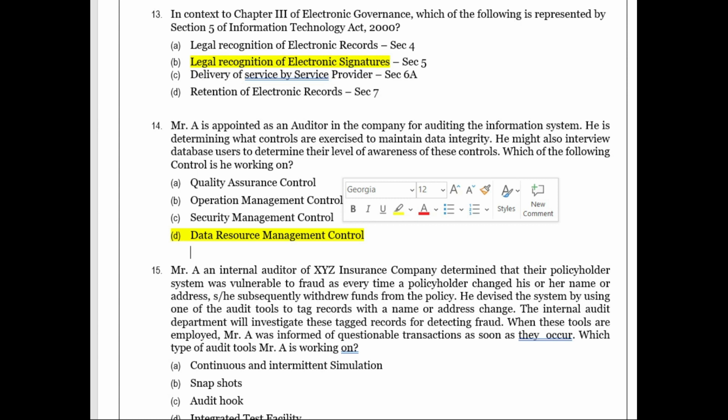Before proceeding to the 15th one, in the 13th question, you can just revise the section number. So section 4 is for legal recognition of electronic records, section 5 is for legal recognition of electronic signature, section 6A is for delivery of service by service provider, and section 7 is retention of electronic records. Now let's go to question number 15.